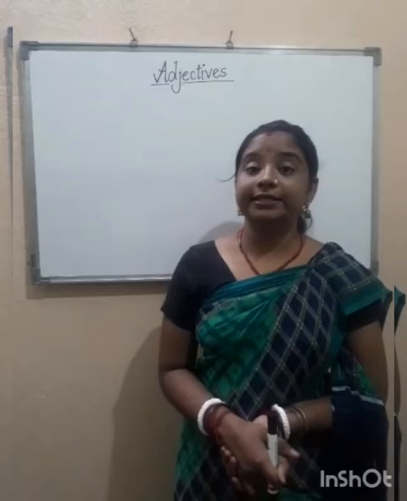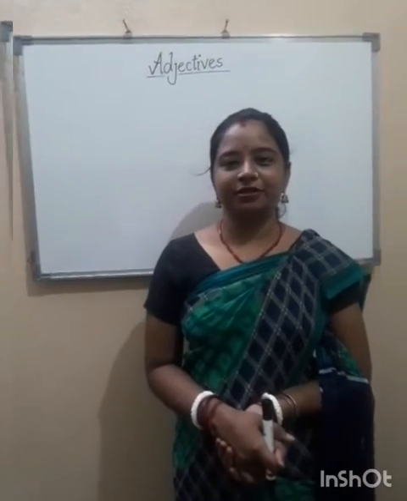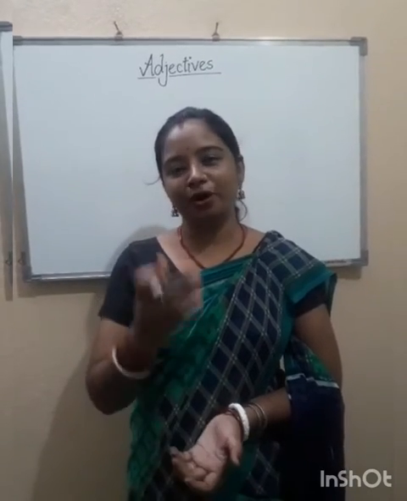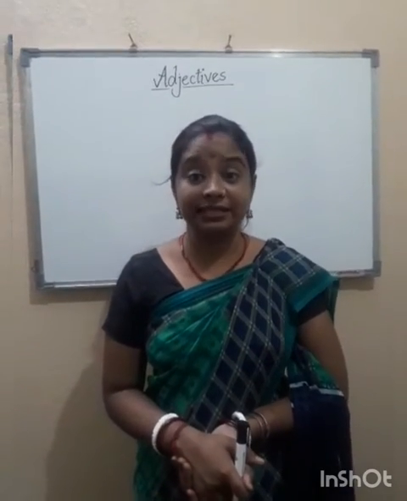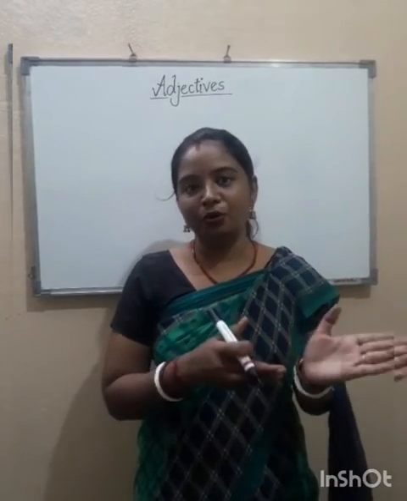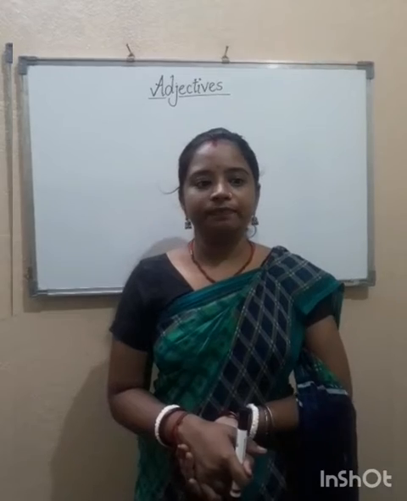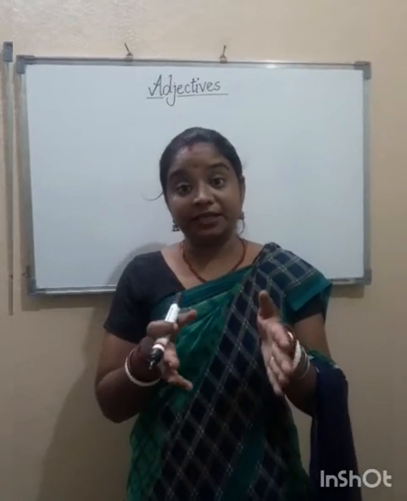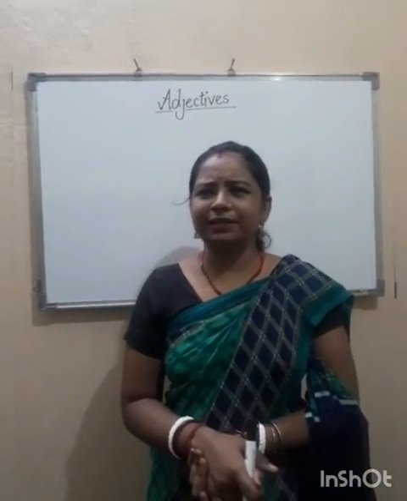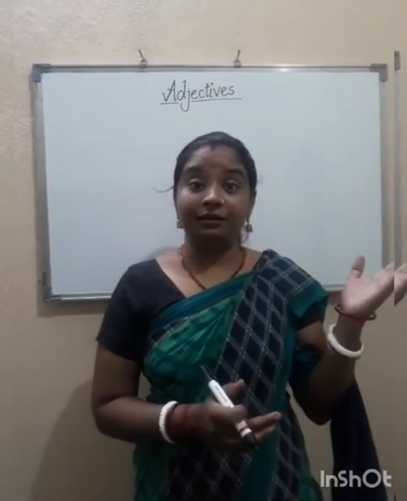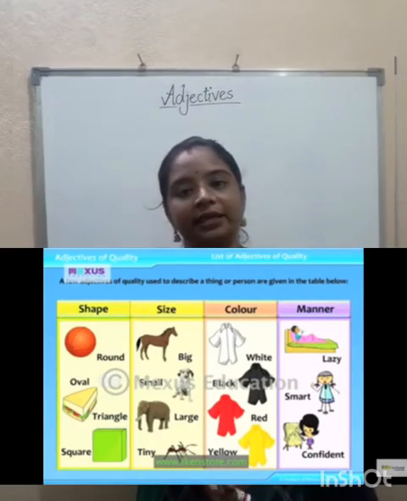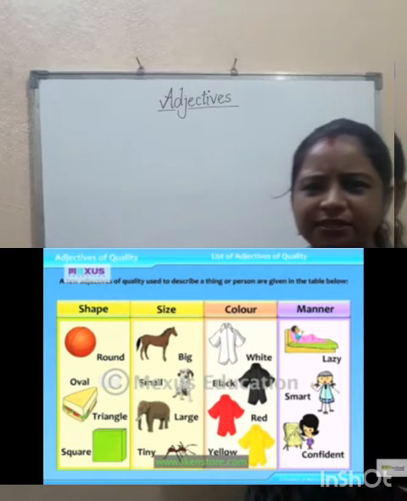Now see, adjectives are the describing words. You are reading these from second standard, third standard. You have been reading this definition that adjectives are the describing words. They describe either noun or pronoun. Now see, adjectives can describe anything about a noun or pronoun. For example, they can describe the color, the quality, the size, shape or anything. So let's see some of the examples of adjectives.